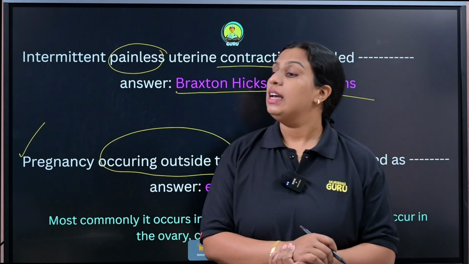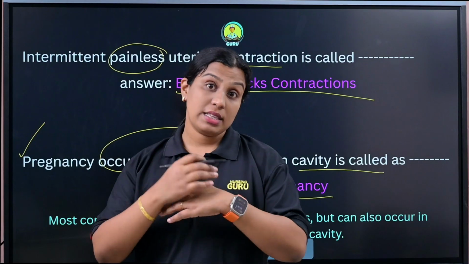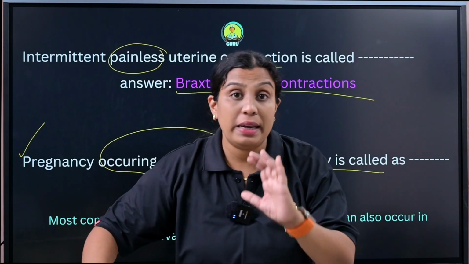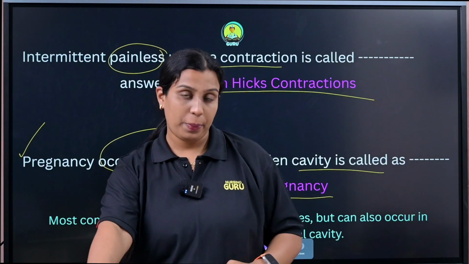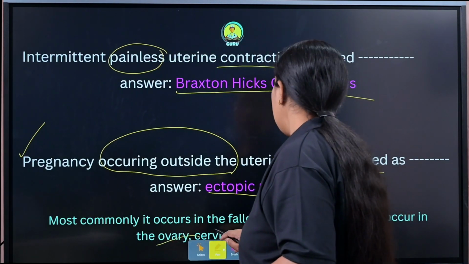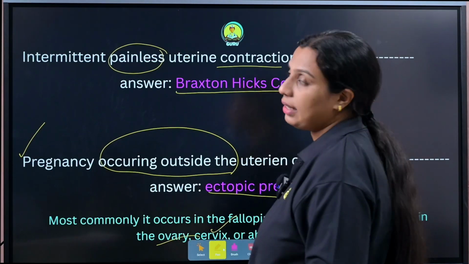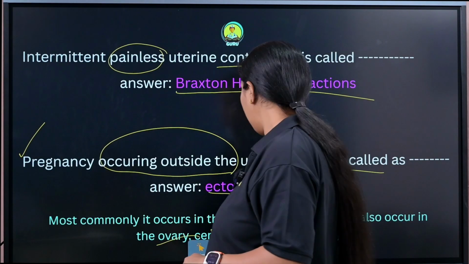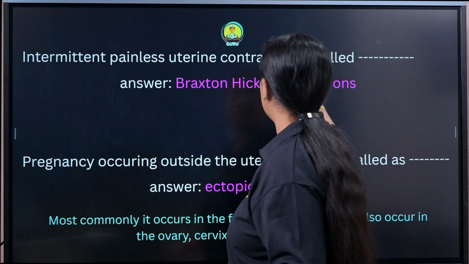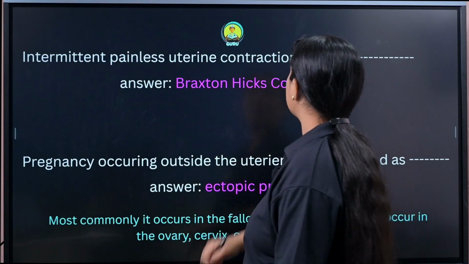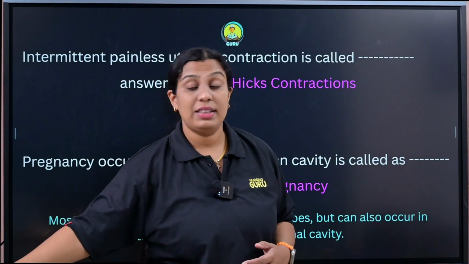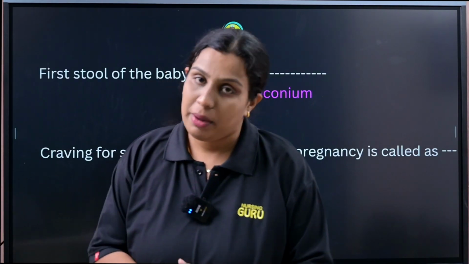Pregnancy occurring outside the uterine cavity is known as ectopic pregnancy. Most commonly it occurs in the fallopian tubes but also occurs in ovary, cervix and abdominal cavity. Remember. Clear? Okay, so here we studied about intermittent painless uterine contraction. It is known as Braxton-Hicks contraction. Pregnancy outside the uterine cavity is known as ectopic pregnancy.